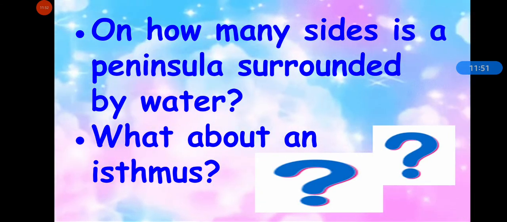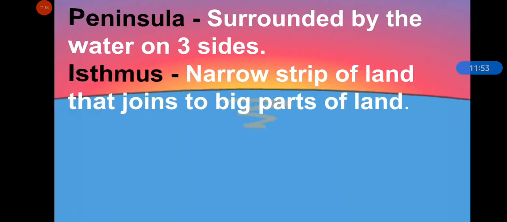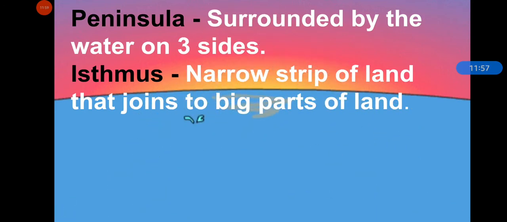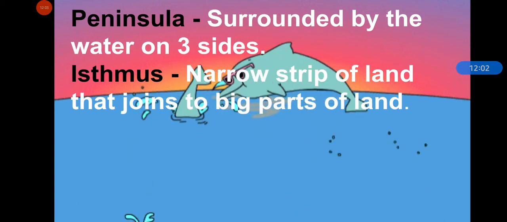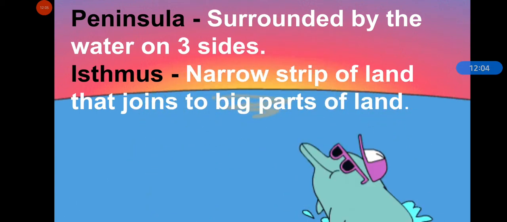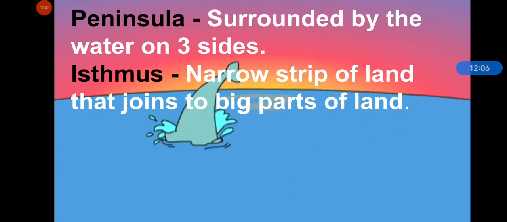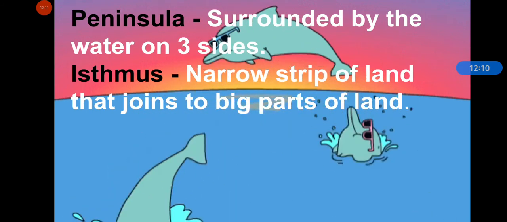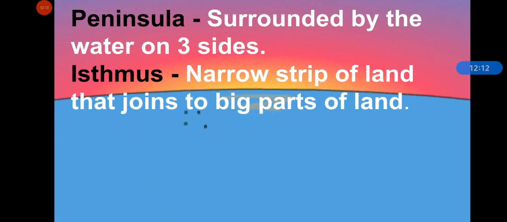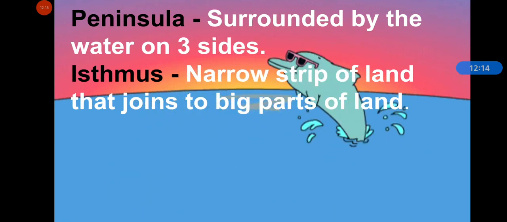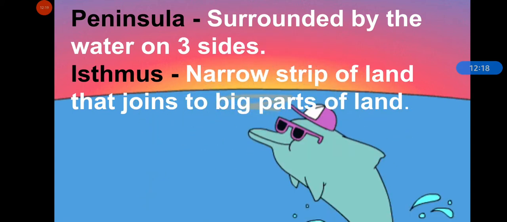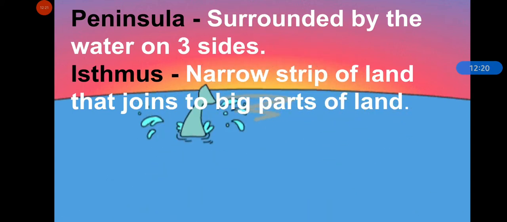A peninsula is surrounded by water on 3 sides. And an isthmus is a narrow strip of land that joins two big parts of land, like the Isthmus of Panama joins North America and South America. It means they are two bigger parts of land, and the Isthmus of Panama is a narrow strip of land. It joins two much bigger parts of land.